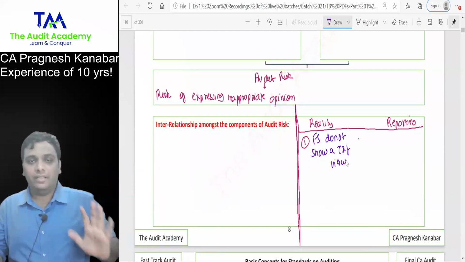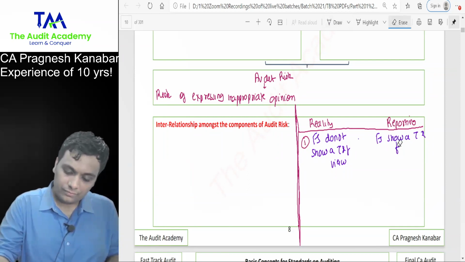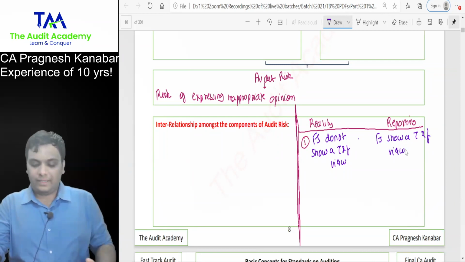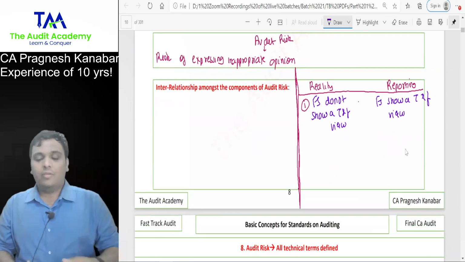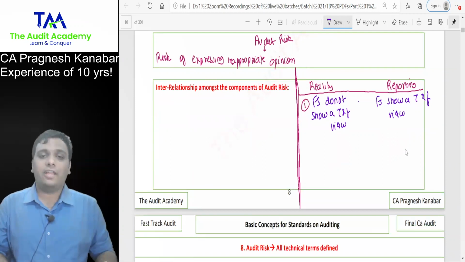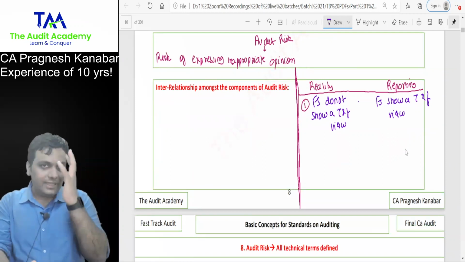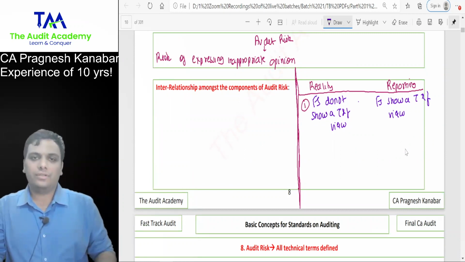And you have written in the report that financial statements show a true and fair view. This is the problem. This is the risk that we are talking about.